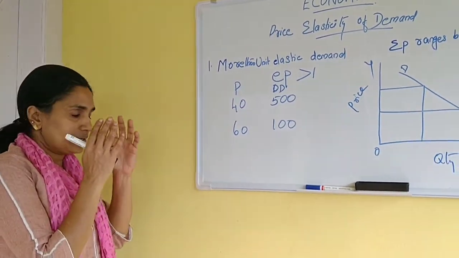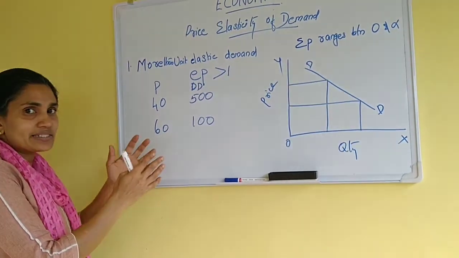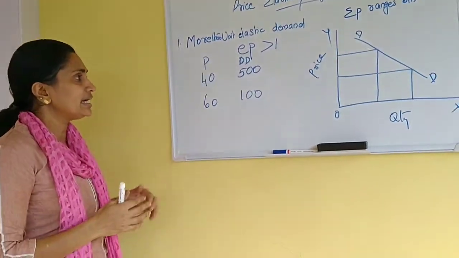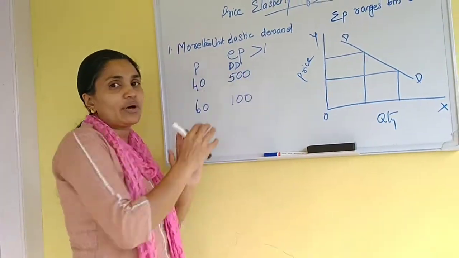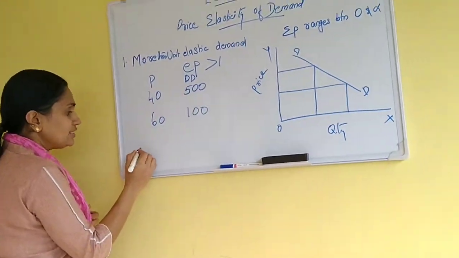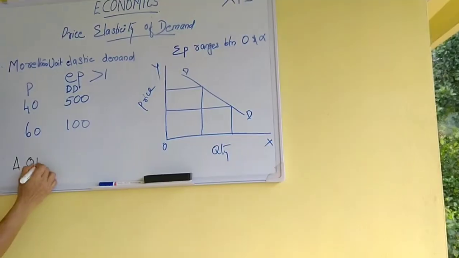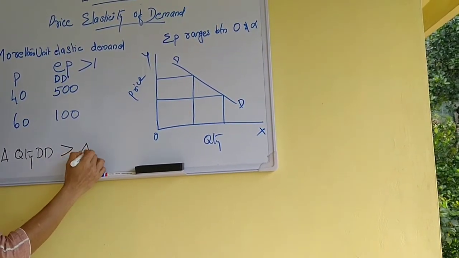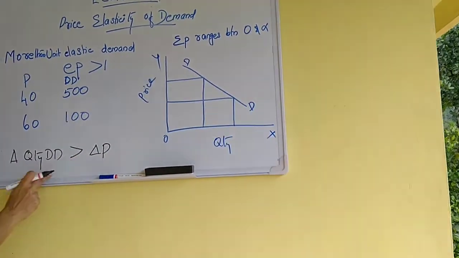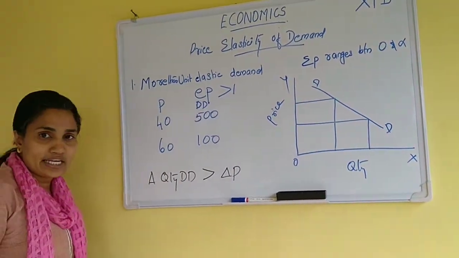Here the change in price is less than the change in quantity demanded. That means the change in quantity demanded is greater than the change in price. This situation we can call EP greater than 1.